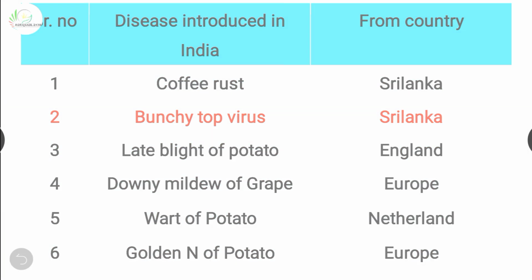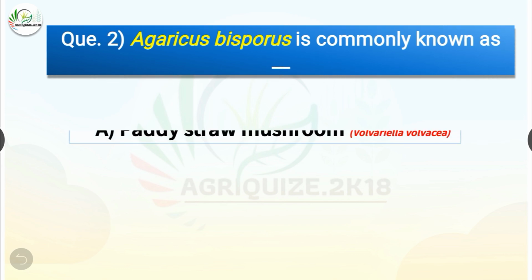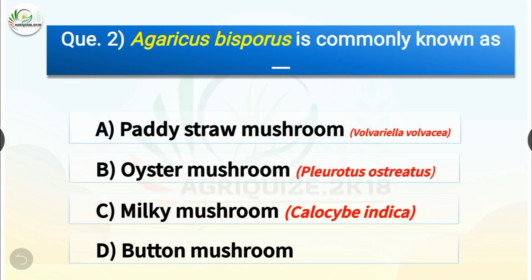Question number 2. Agaricus bisporus is commonly known as dash. The options are paddy straw mushroom, oyster mushroom, milky mushroom or button mushroom. The correct answer is option D, button mushroom. So Agaricus bisporus is commonly known as button mushroom, whereas the scientific name for paddy straw mushroom is Volvariella volvacea. For oyster mushroom, it is Pleurotus ostreatus, and for milky mushroom, it is Calocybe indica.